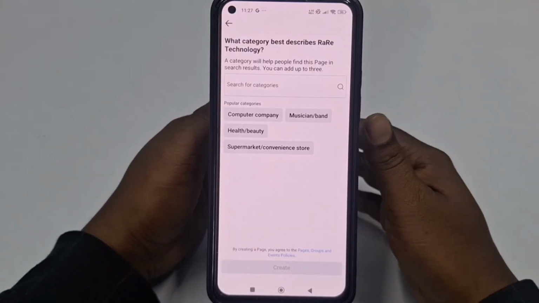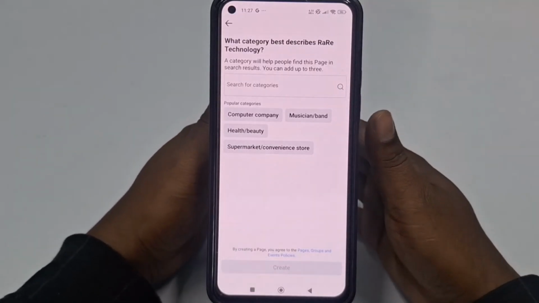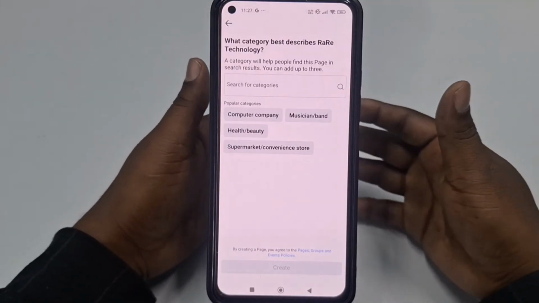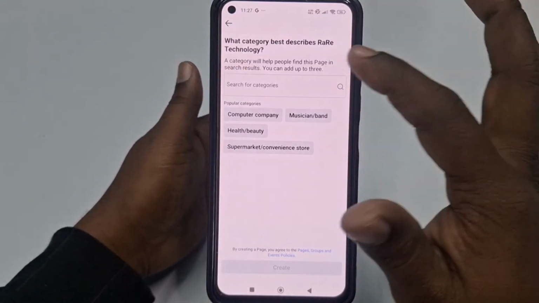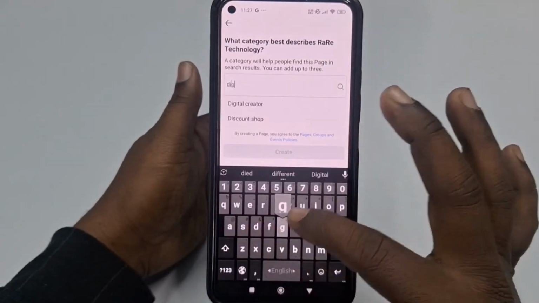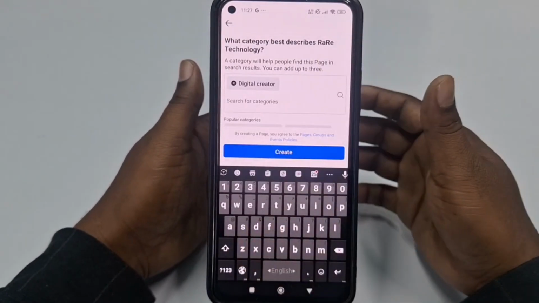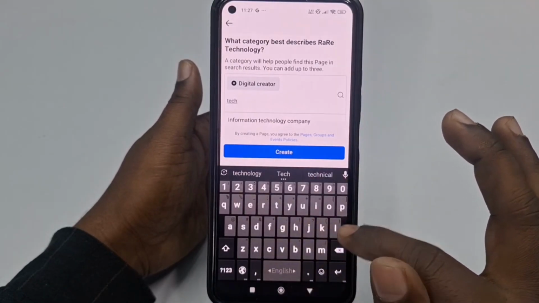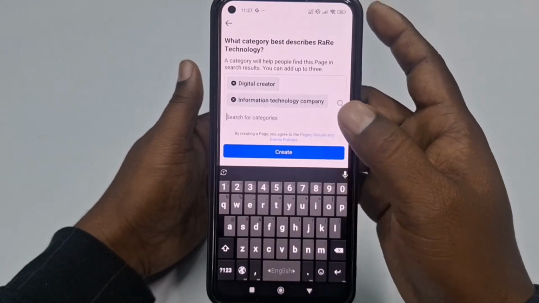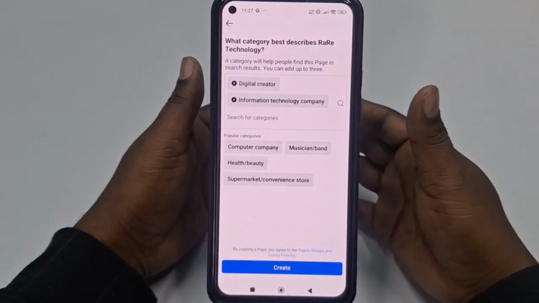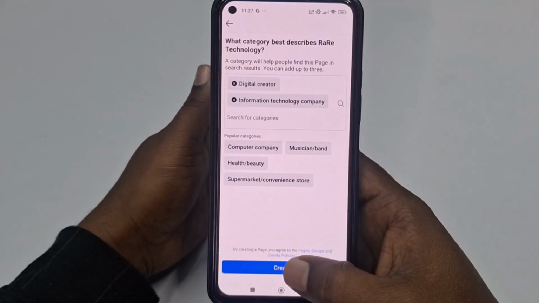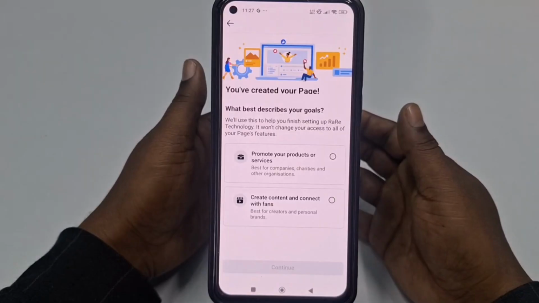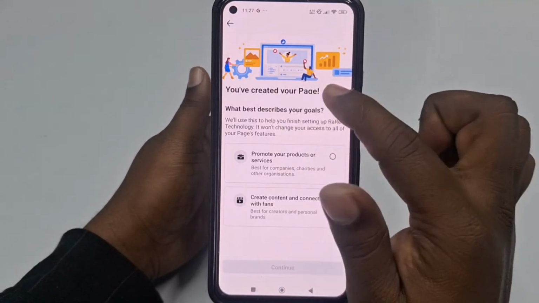and you need to choose your category. Okay, so if you create your Facebook page for cooking or blogging, you can choose that type of category. Right now I need to choose my category, which is digital creator, because I am a content creator, and tech tips, information technology. Okay, so whatever you desire you can choose. After choosing it you can click the create option. It will take some time, so wait for a few seconds, and you can see you have created your page.